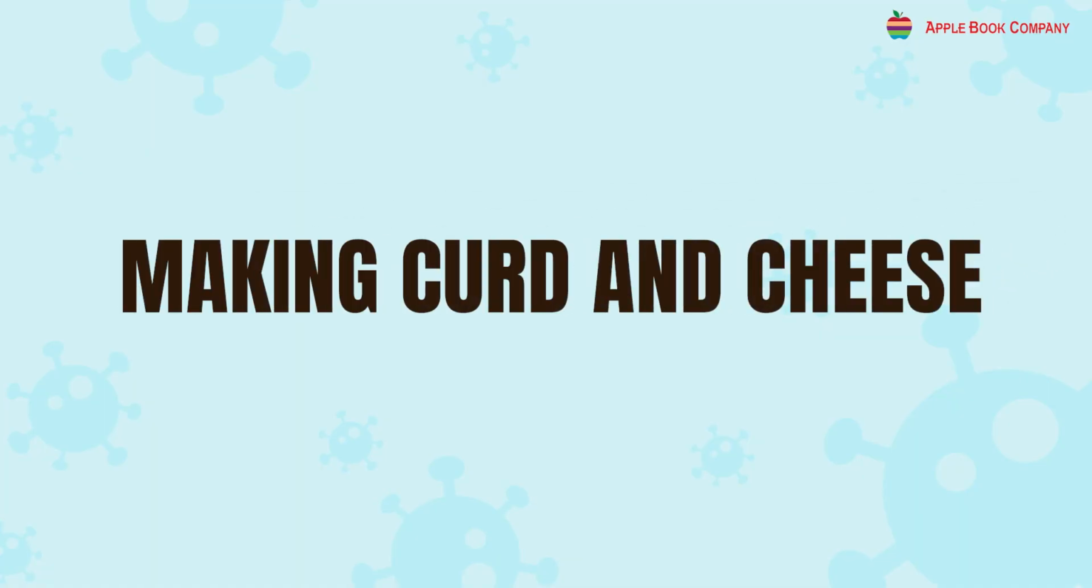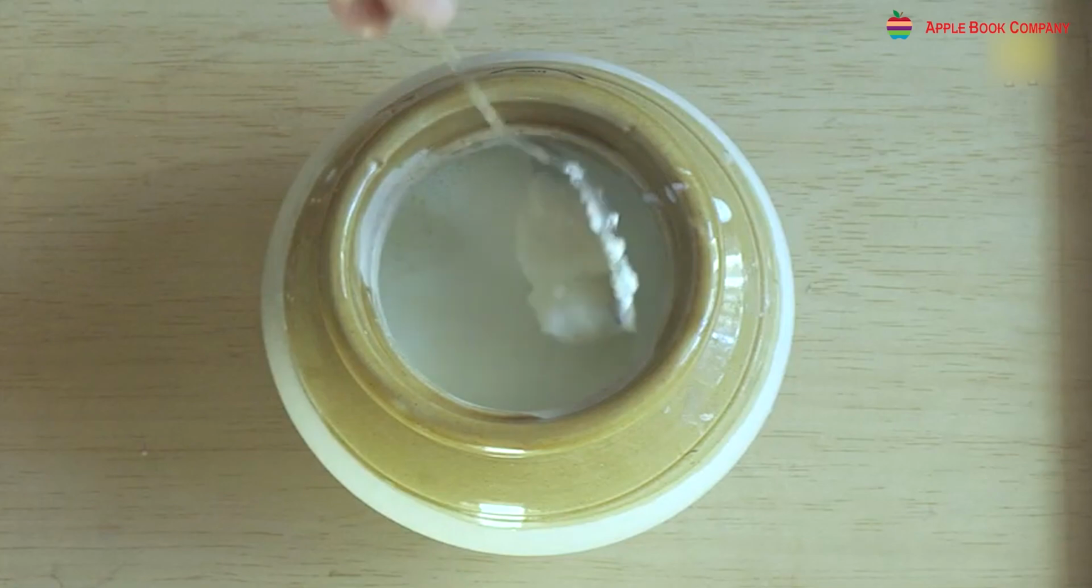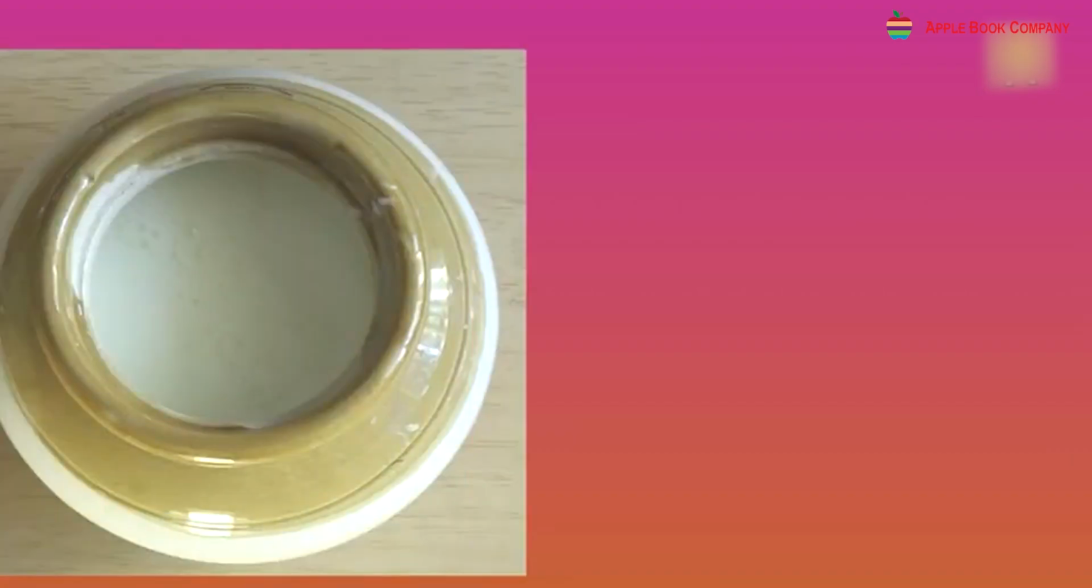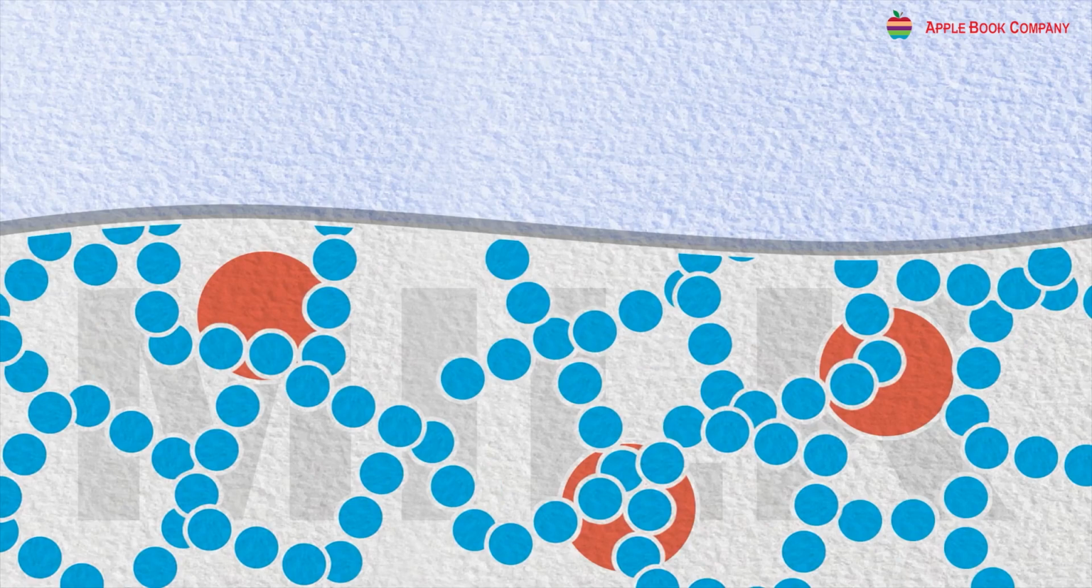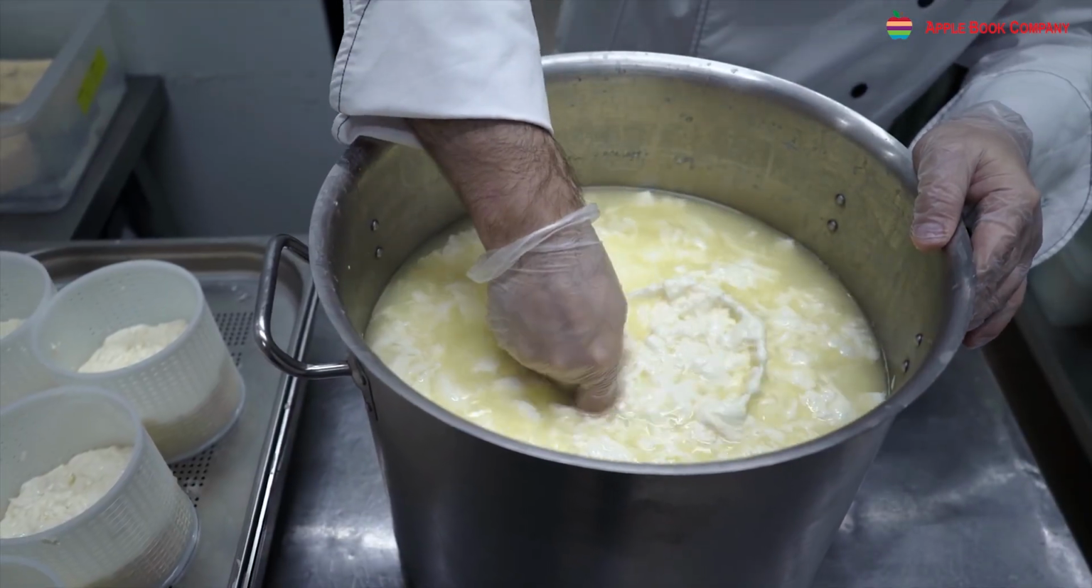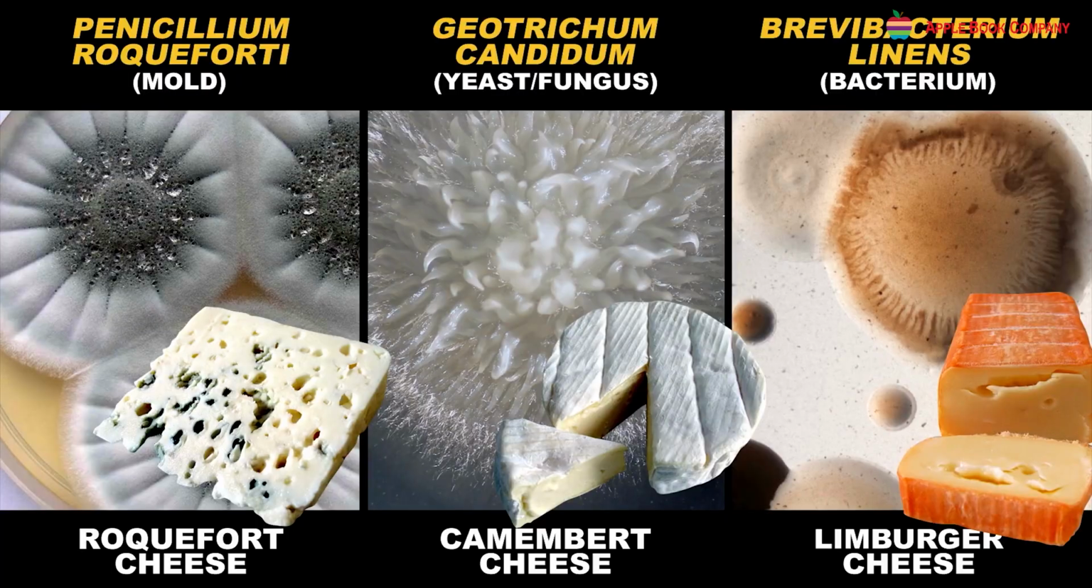Making curd and cheese. Lactobacillus is a type of bacteria that turns milk into curd. Lactobacillus and other bacteria are also used to make cheese from milk.